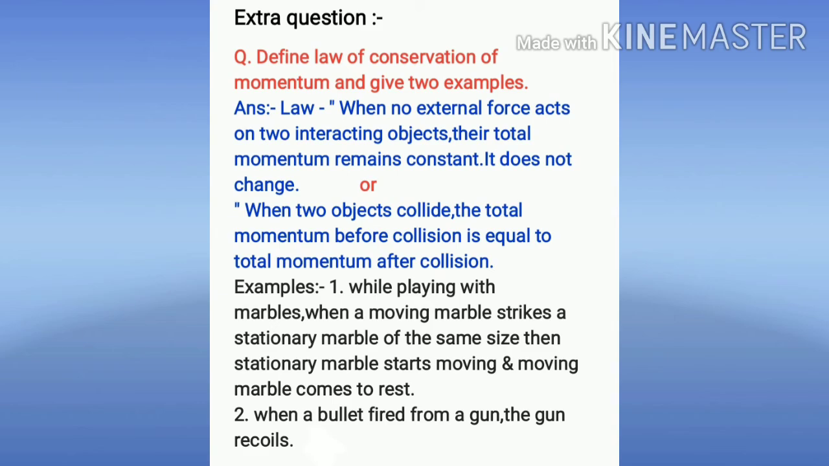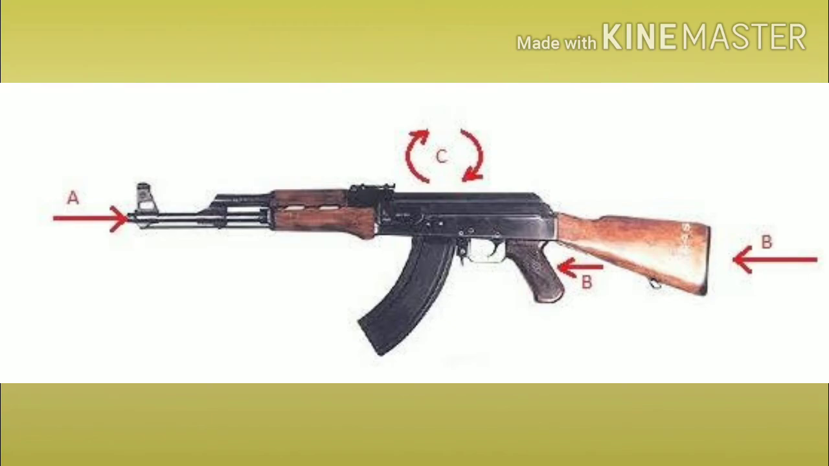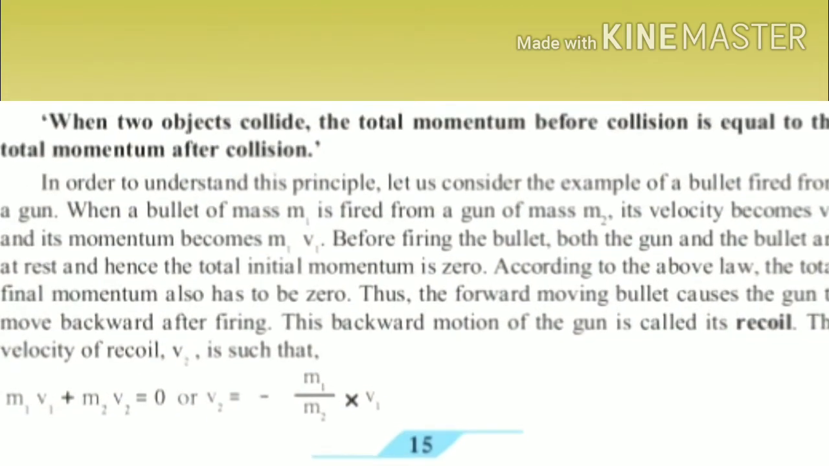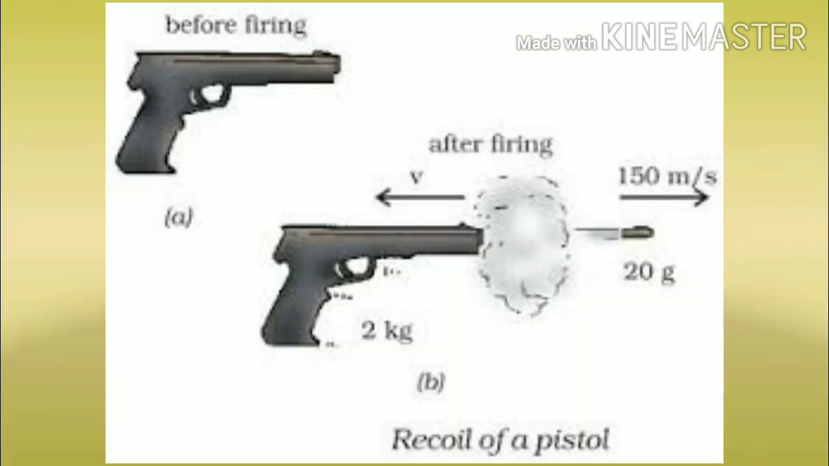In order to understand this principle, let us consider the example of a bullet fired from a gun. When a bullet of mass m1 is fired from a gun of mass m2, then its velocity becomes v1 and its momentum becomes m1 v1. Before firing the bullet, both the gun and bullet are at rest, and hence the total initial momentum is 0. According to the law of conservation, the final momentum also has to be 0.